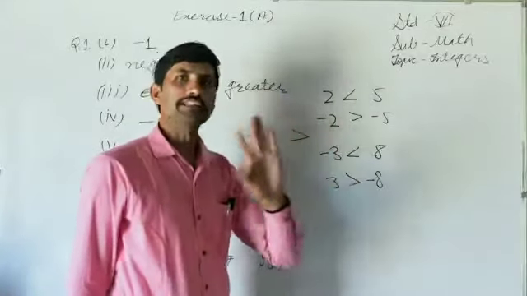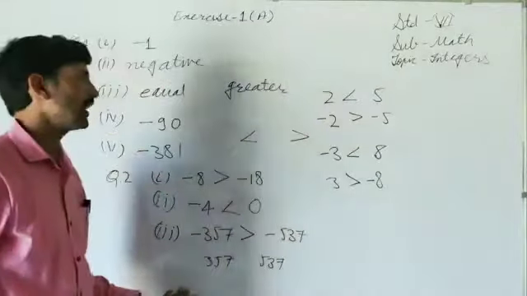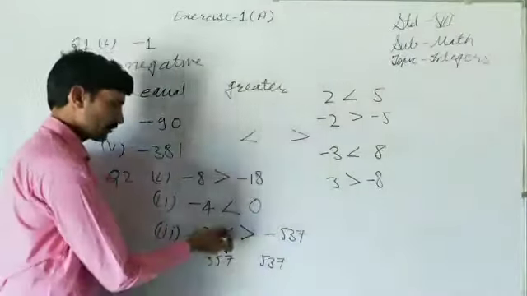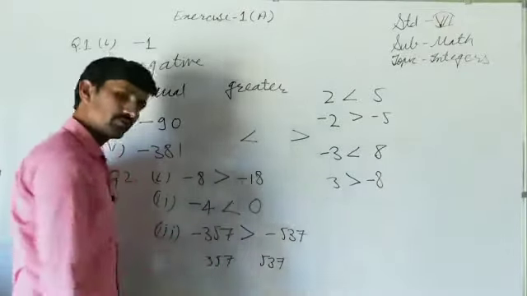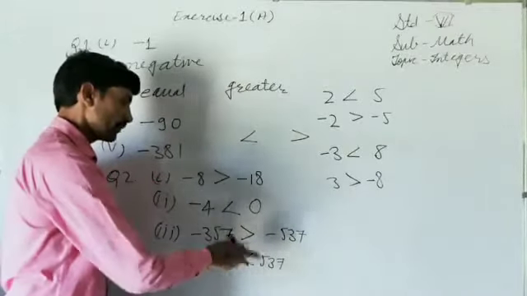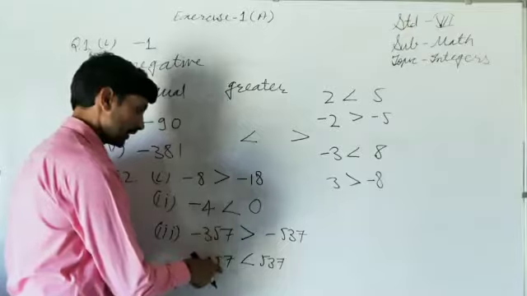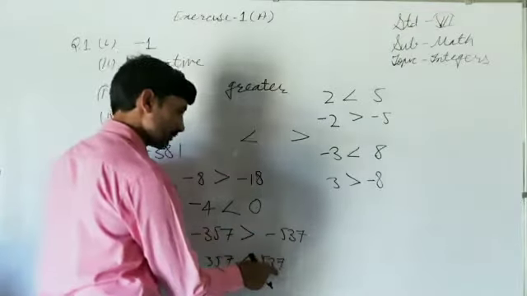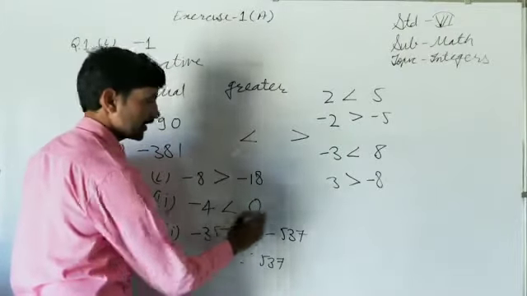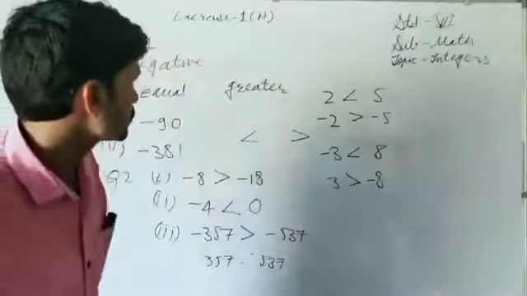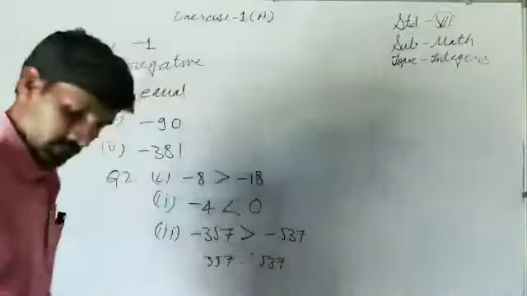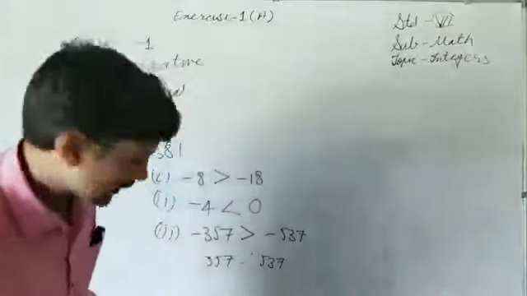If both are negative, then sometimes we are not as familiar with them as we are with positive integers. So that's why find their absolute values. The absolute value of 357 is this. The absolute value of 537 is this. We know this is greater. Now find their negatives: the negative of 357 is minus 357, the negative of 537 is minus 537. Then this sign will be changed. It will be that side, as I discussed in lecture 2. Easy, I hope you are getting it.